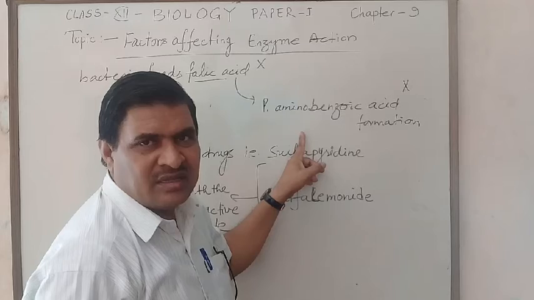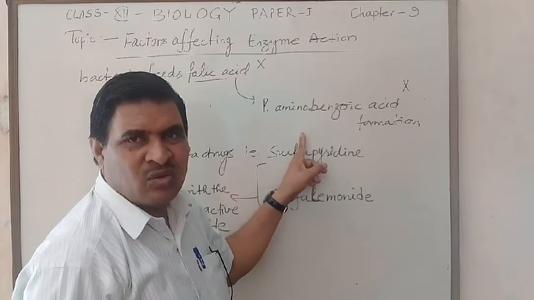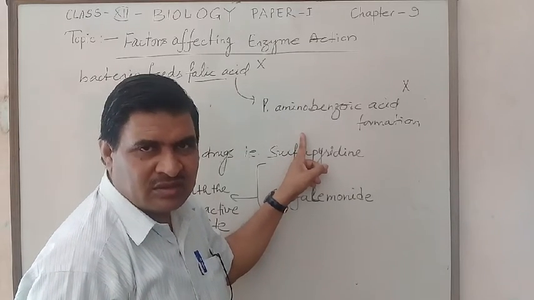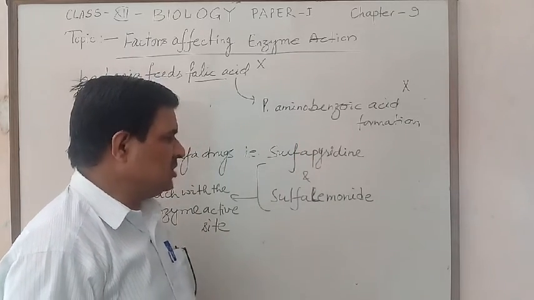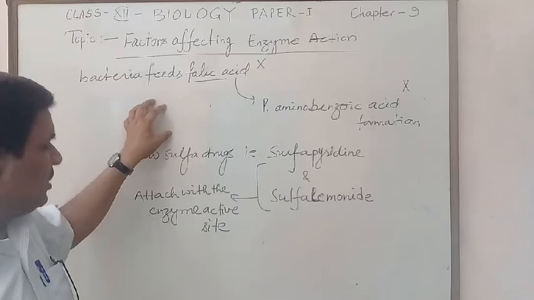Bacterial diseases like typhoid, cholera, anthrax and pneumonia are treated due to competitive inhibition.